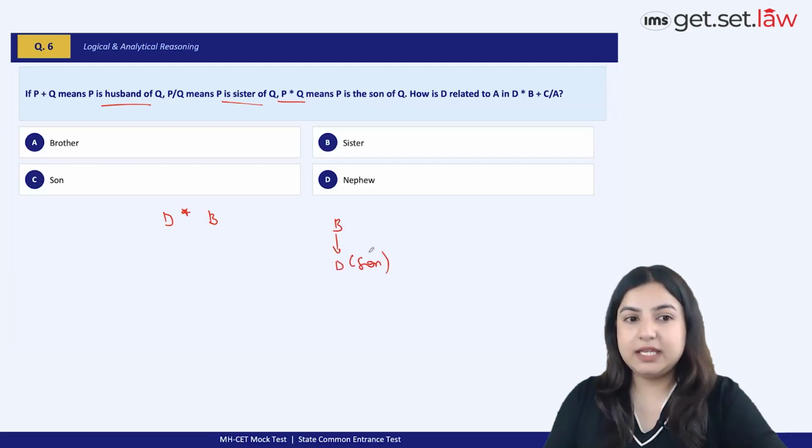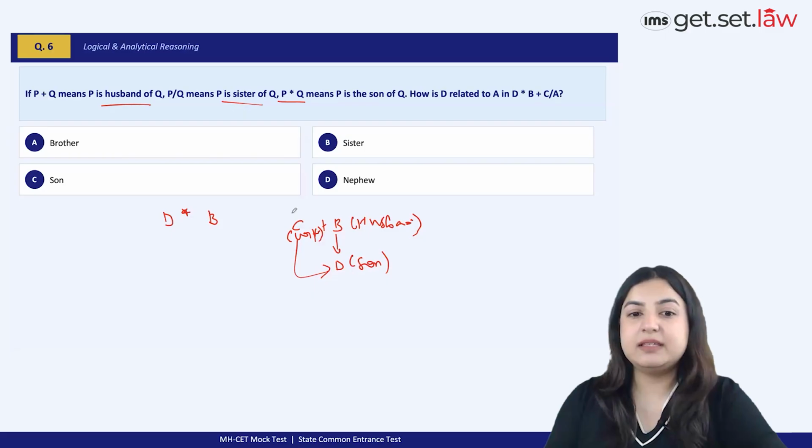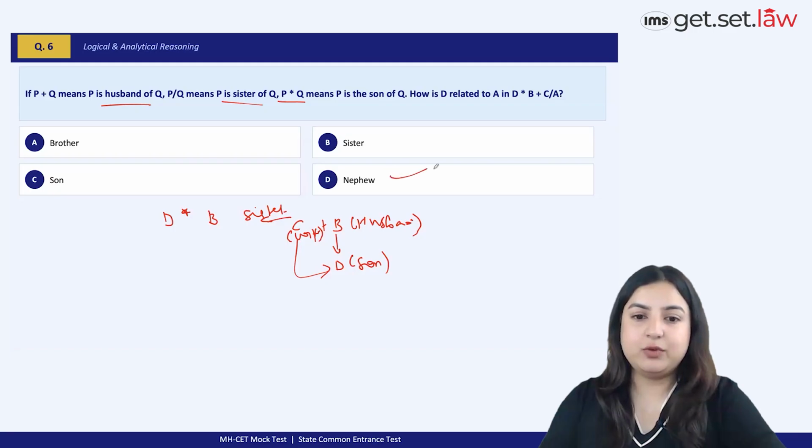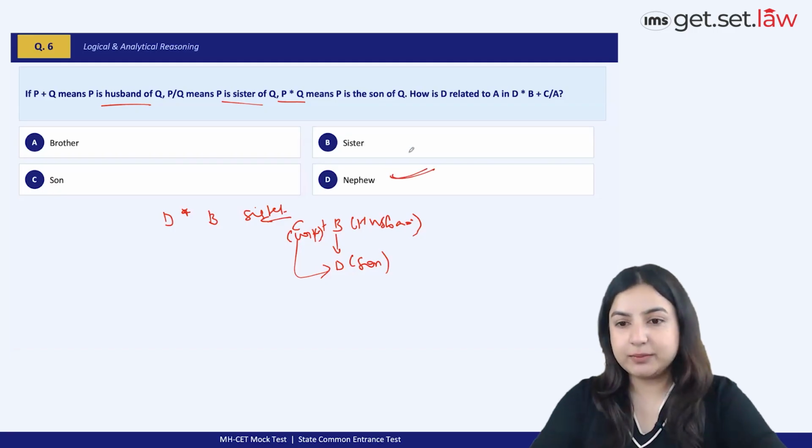And B plus C is B is the husband of C. So, B is the husband of C. And clearly, C is the wife, and at the same time, C is the mother of D, right? And C upon A means C is the sister of A, right? So C is the sister of A. Now, we do not exactly know the gender of A, but one thing that we do know for sure is that D is A's nephew. Therefore, option D is the best option choice.